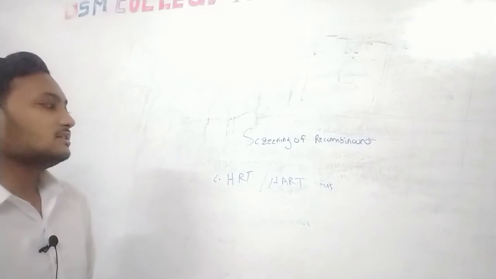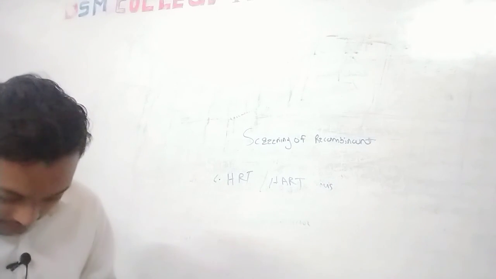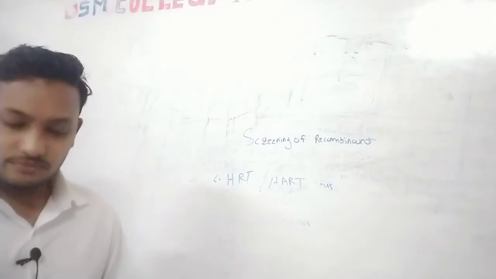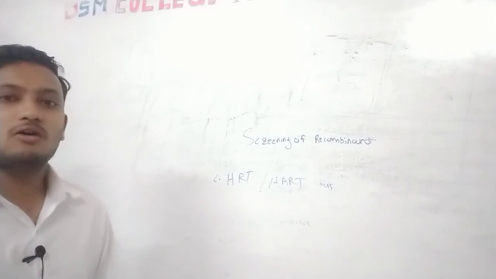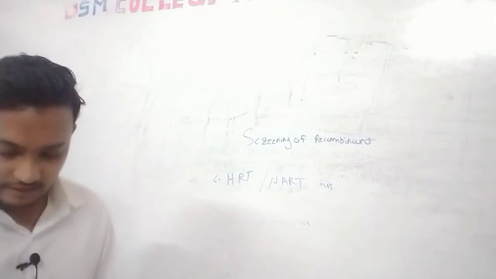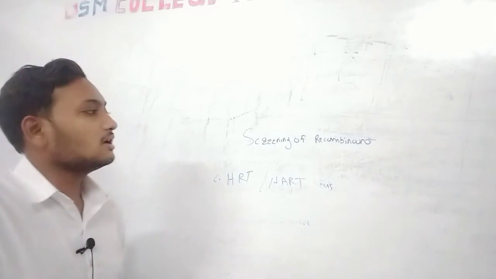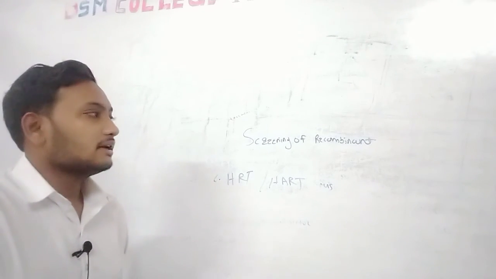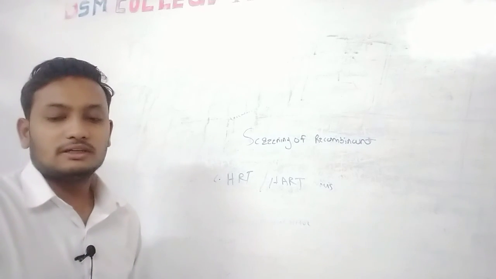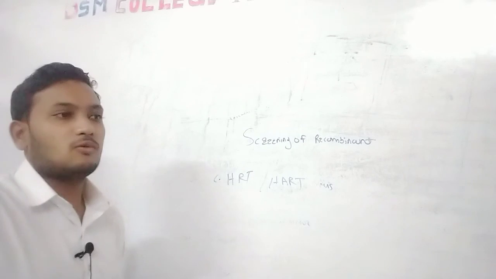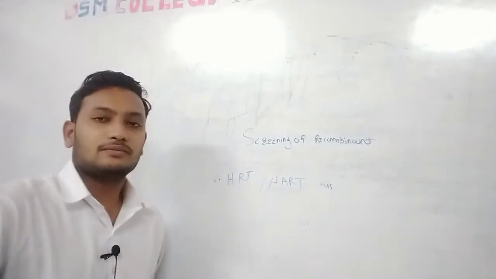So the specialization here is HRT and HART. In this process we are using the medium for isolation of the recombinant in that organism. So these are some techniques for the screening of recombinants. In today's lecture we have completed the screening of recombinants. In the next lecture we will discuss the next point in the genetic engineering paper, that is Unit 2. Thank you for watching this video.